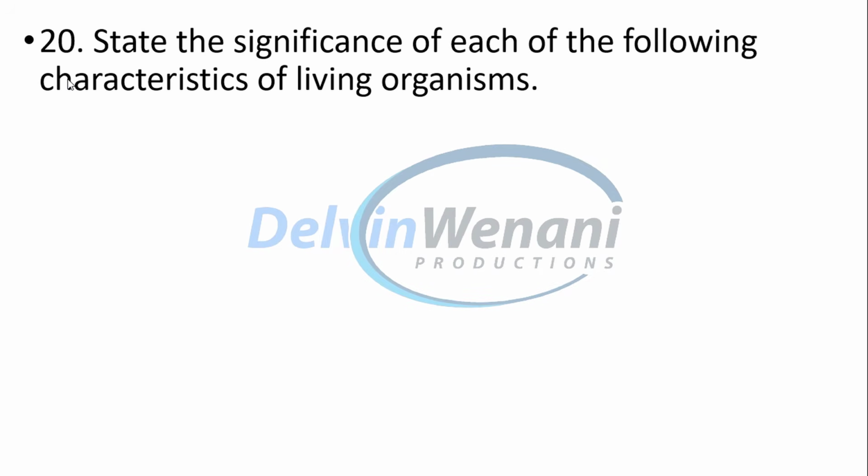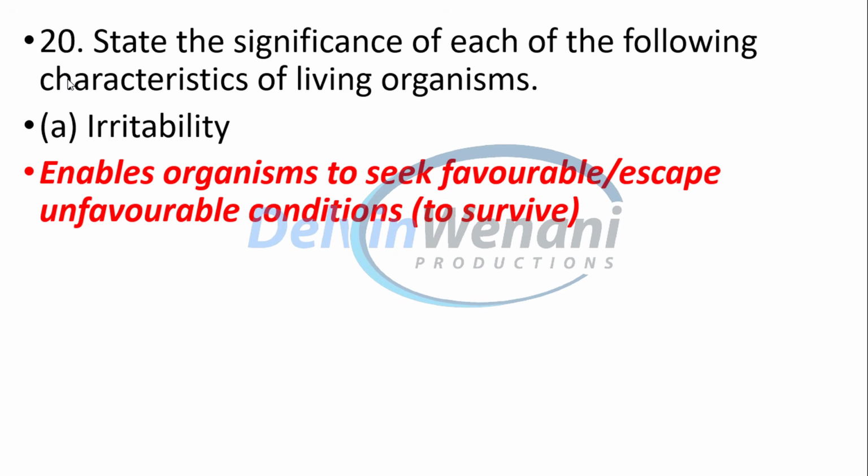Now, state the significance of the following characteristics of living organisms. Their significance, their importance. Number 1, irritability: the ability of an organism to detect changes in the environment. It enables the organism to seek favorable conditions and escape from unfavorable ones, to survive.